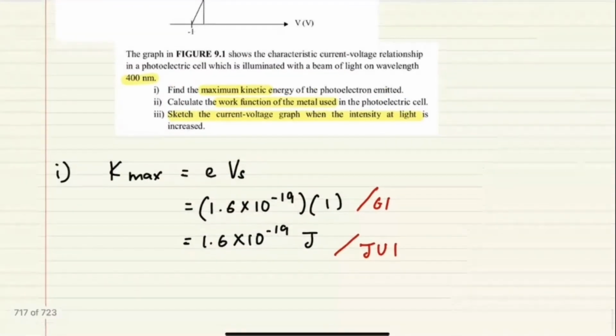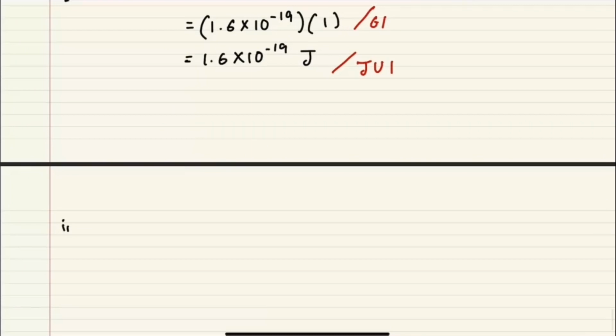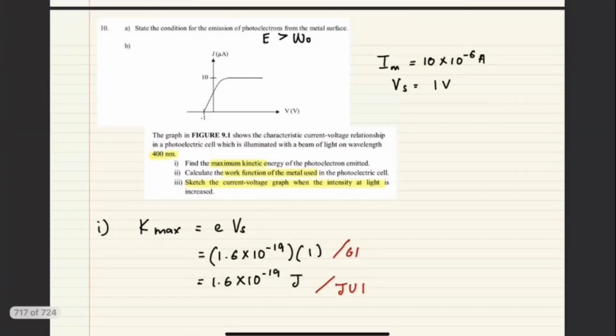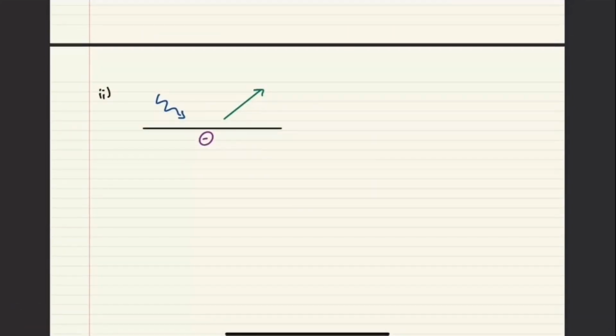Number 2, calculate the work function of the metal used in the photoelectric cell. Okay, so for number 2 you actually have to draw the photoelectric effect. If you get a question like this, I want you to draw a straight line, and then indicate the electrons inside, the ones going out and the ones coming in. I forgot what color I used, I just used different colors. Earlier it said that lambda is equal to 400. So which one is lambda? The blue, the purple, or the green? Which category is lambda? Blue, right? So lambda represents the blue, the lambda of the incident light.